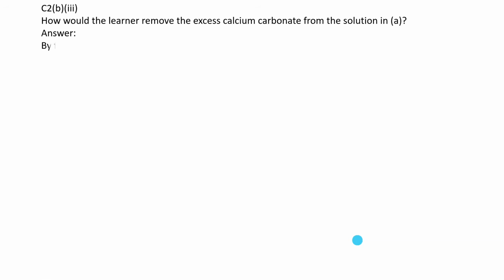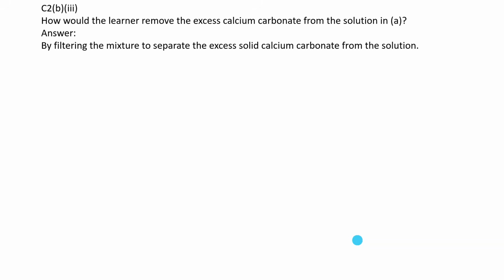Then we go to B1. How would the learner remove the excess calcium carbonate from the solution in A? By filtering the mixture to separate the excess solid calcium carbonate from the solution.